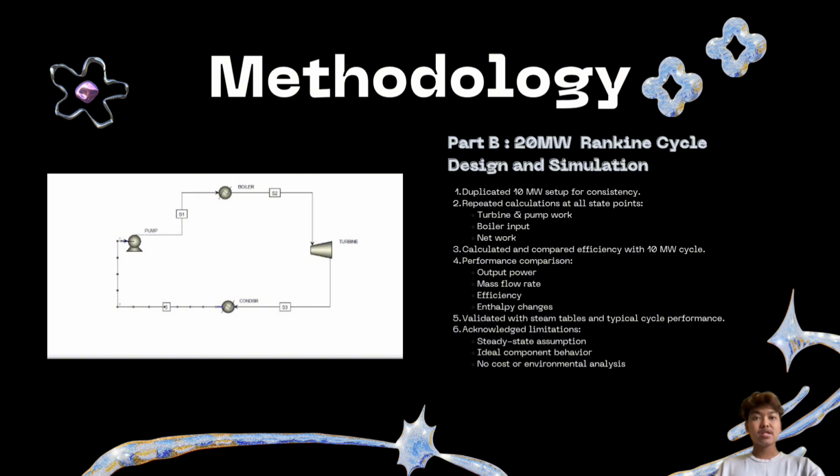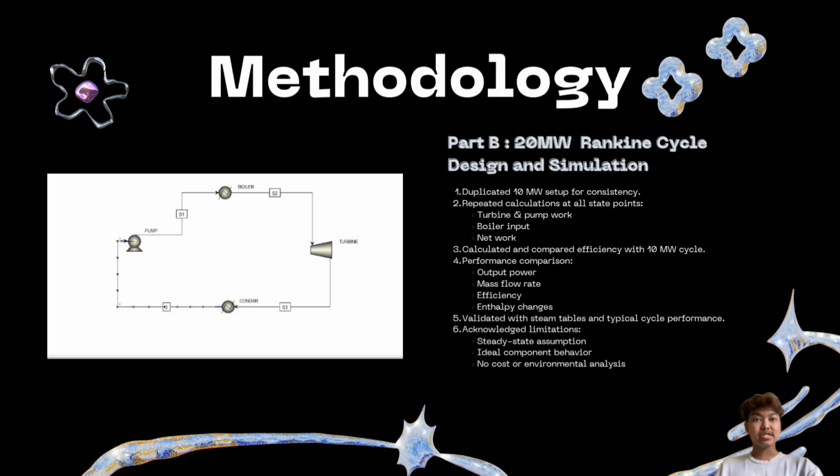Next, for part B, the 20 megawatt Rankine cycle modification. For the 20 megawatt version, we duplicated the 10 megawatt simulation as a starting point. All state point properties were recorded again, and the same energy balance calculations were repeated. We then calculated the new thermal efficiency and compared it with the 10 megawatt system. The performance comparison covered power output, mass flow rate, thermal efficiency, and enthalpy change across components.